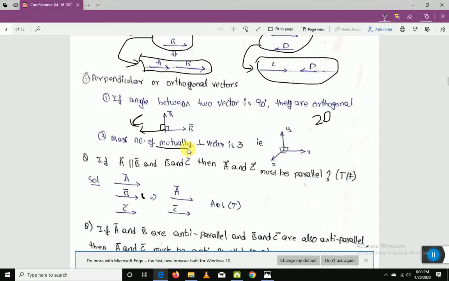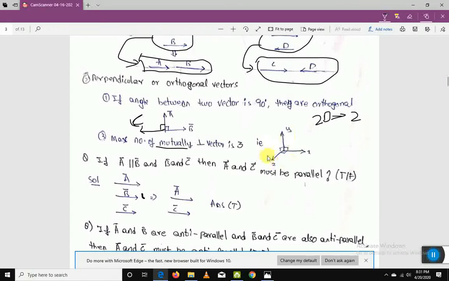Mutually means simultaneously, something like simultaneously. In 2D it is only 2, isn't it? Here A and B are making 1 and B and C are making 1, but C and D cannot make, right? So only two vectors can participate in mutually perpendicular vectors for 2D.